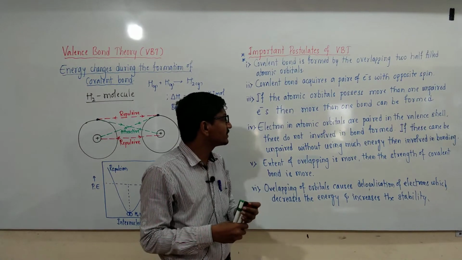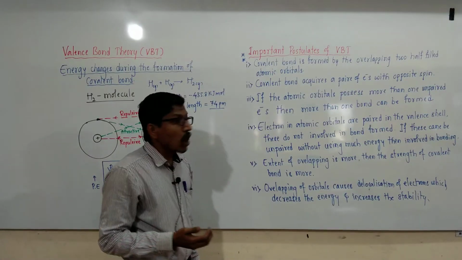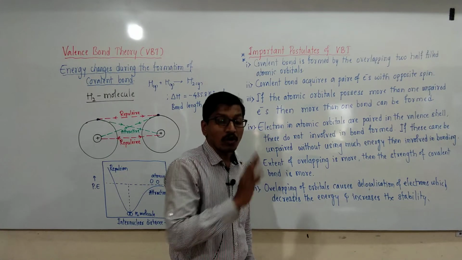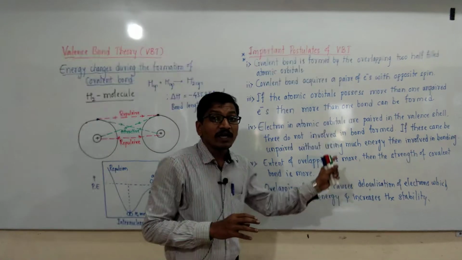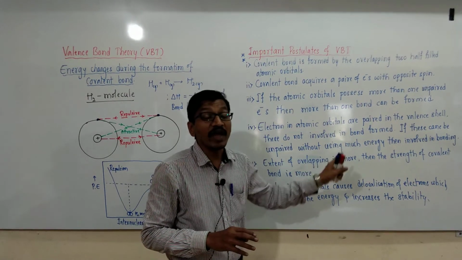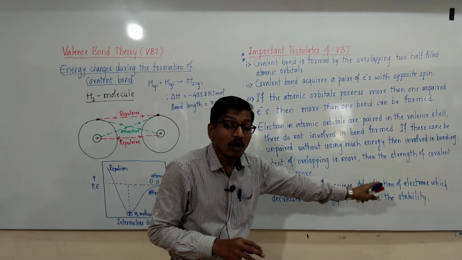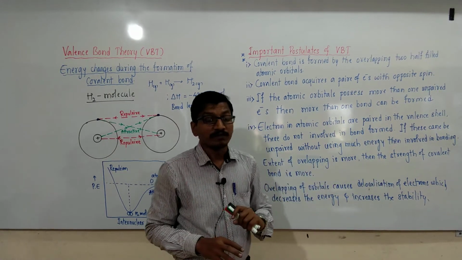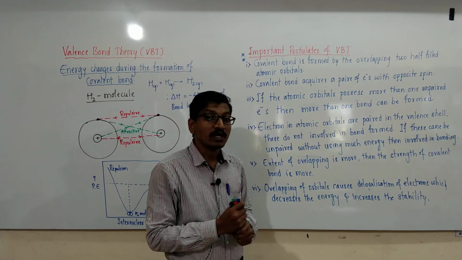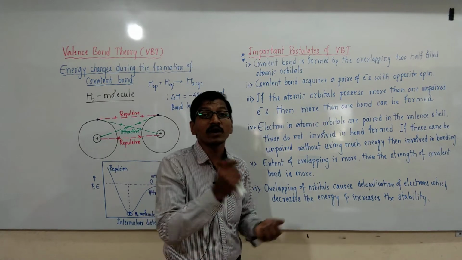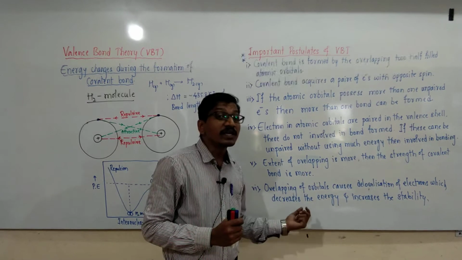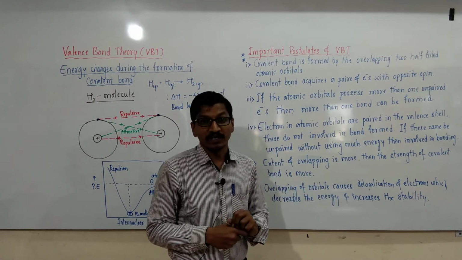Then the fourth one is that the electrons in atomic orbitals that are paired do not get involved in the bond formation. And if these can be unpaired without using much energy, then these orbitals are involved in the bonding. Then, the extent of overlapping is more, means the strength of the covalent bond is more. The last point is that the overlapping of orbitals causes delocalization of electrons, which decreases the energy and increases the stability.